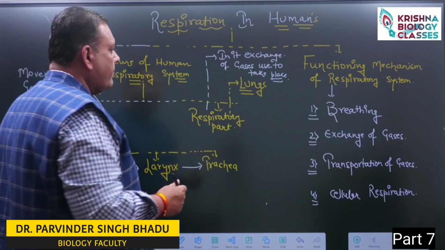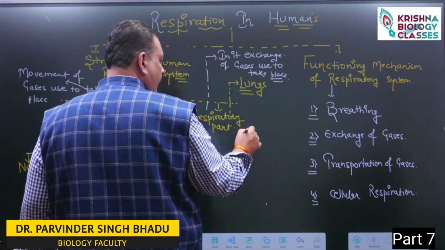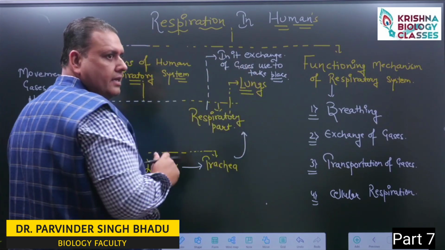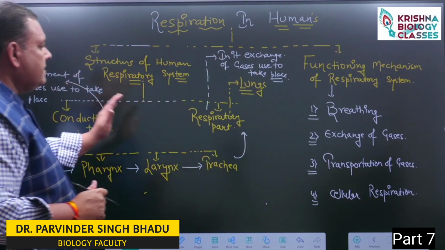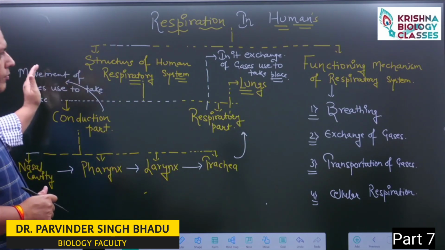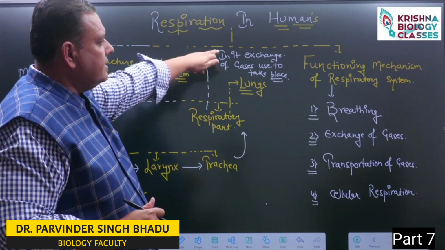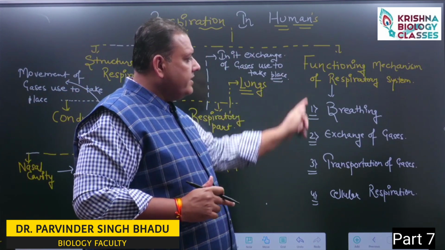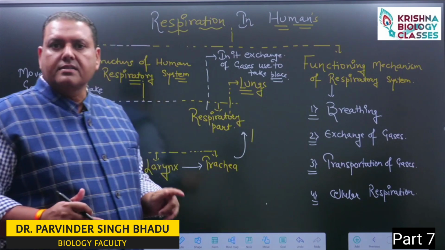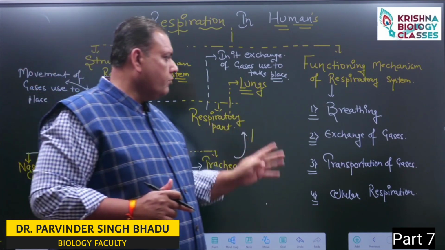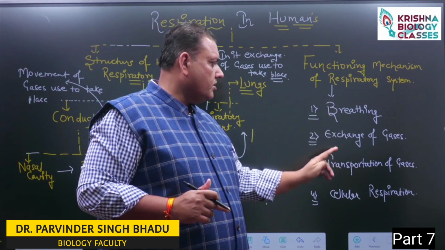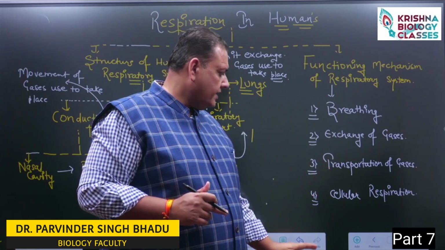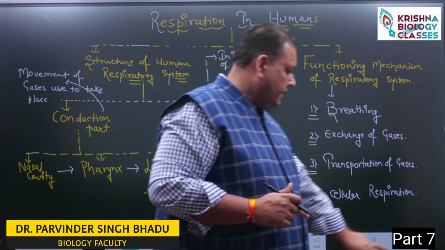From the trachea, it moves towards the respiratory part, which is the lungs. Movement takes place in the conduction part, but inside the respiratory part, exchange of gases takes place. In the functioning mechanism, we need to discuss 4 steps: breathing, exchange of gases, transportation of gases, and cellular respiration.